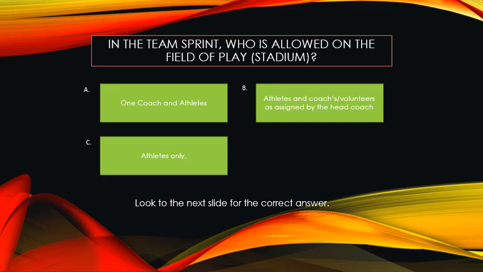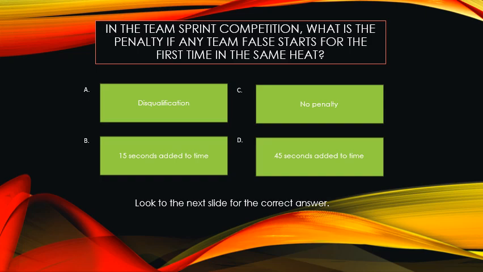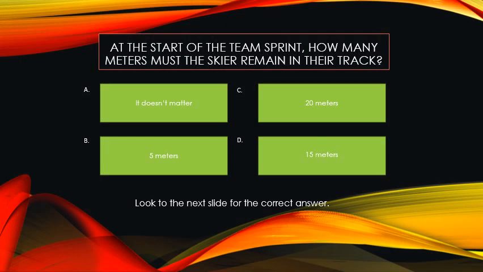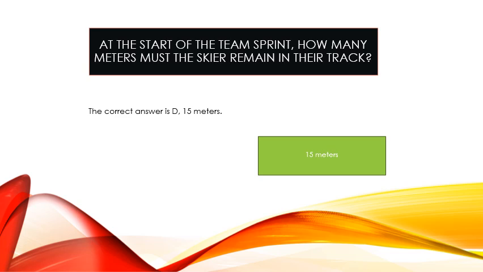In the team sprint, who is allowed on the field of play or within the stadium? In the team sprint competition, what is the penalty if any team false starts? At the start of the team sprint, how many meters must the skier remain in their track?